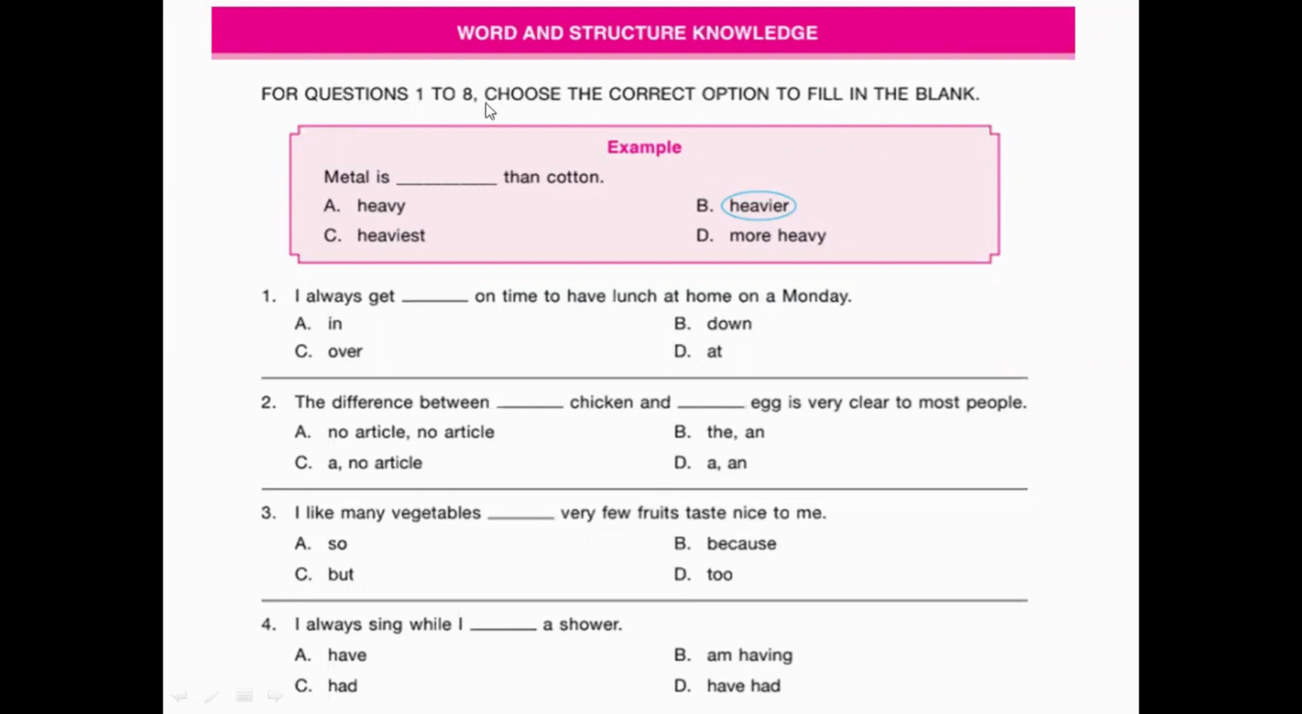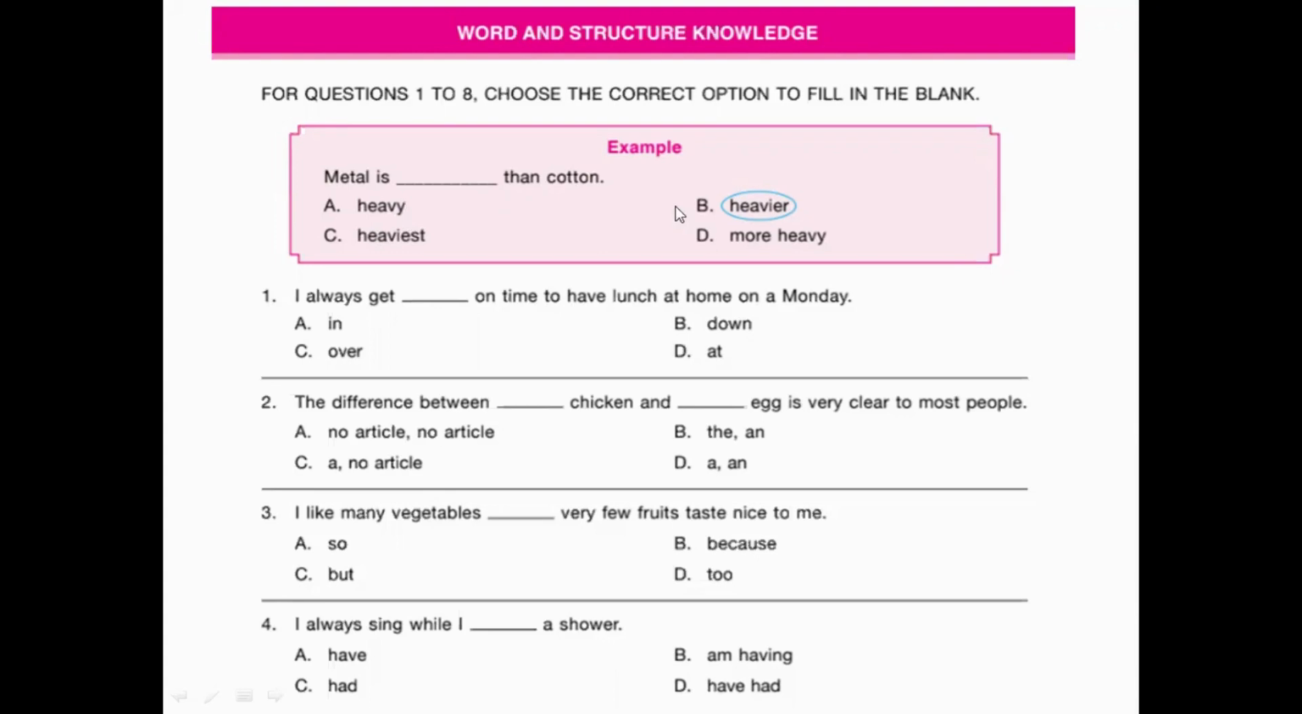For questions 1 to 8, choose the correct option to fill in the blank, okay? For example, the question is like: metal is dash than cotton. So here we are making a comparison between two things, metal and cotton. When we have a comparison between two things, we have to use the comparative degree of adjective, the second form of adjective. Heavy, no, it is the first, positive degree of comparison, so it is not the answer.